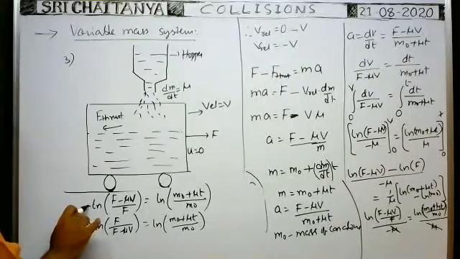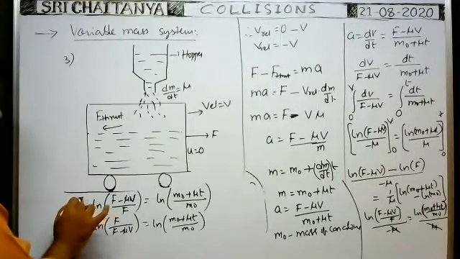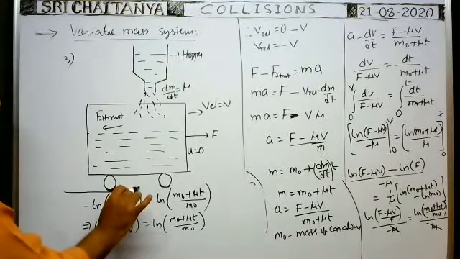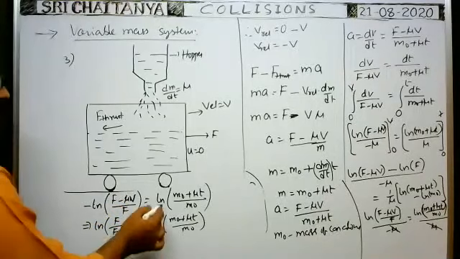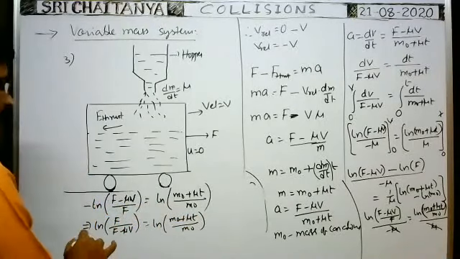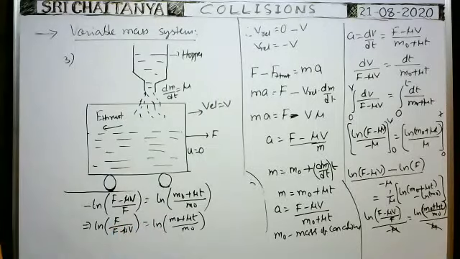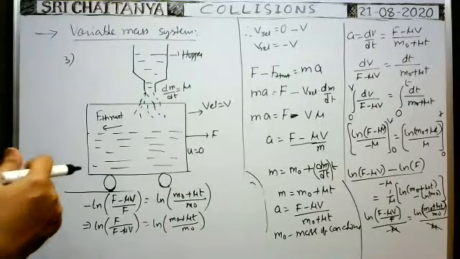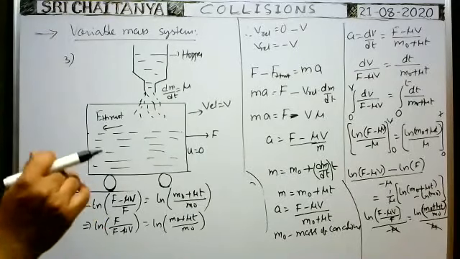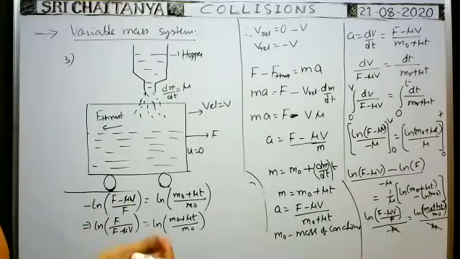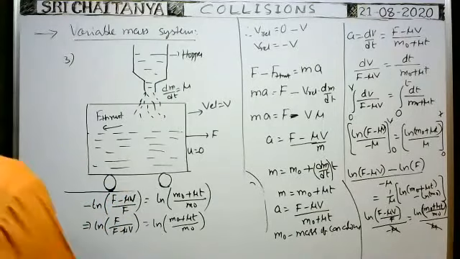Because minus is there. Minus means with this multiplication we can write it as the power, so minus 1. So ln of something whole to the power of minus 1 means we can write ln of f by (f minus mu v). So that is equal to ln of this one. On both sides, natural logarithm functions are there. Now you apply anti-logarithm on both sides. When you apply anti-logarithm, the natural logarithm will be cancelled. Then what will you get?